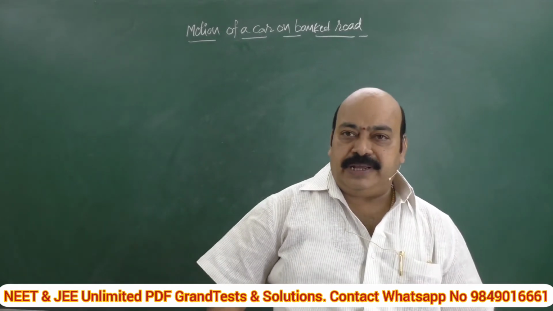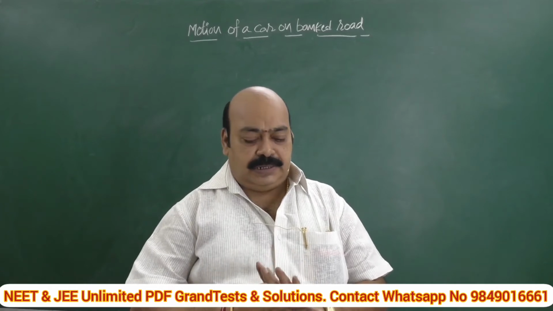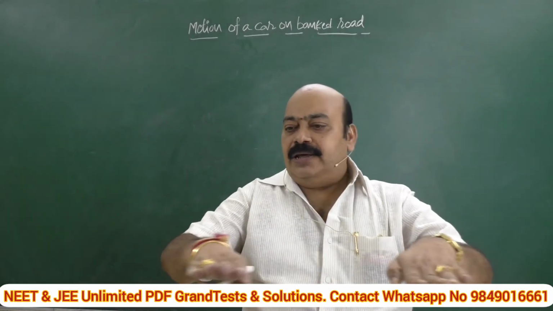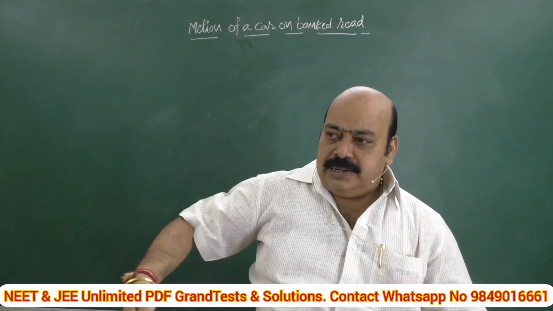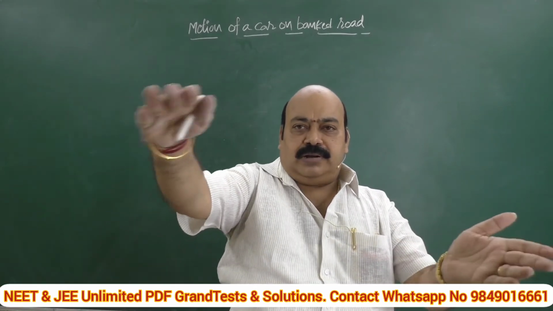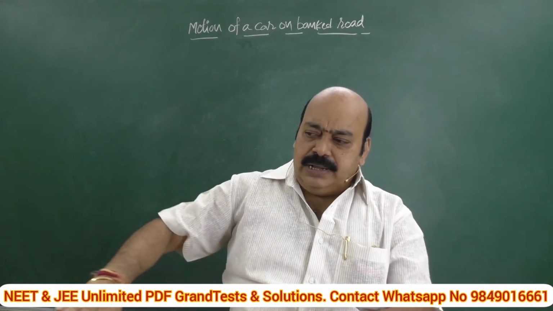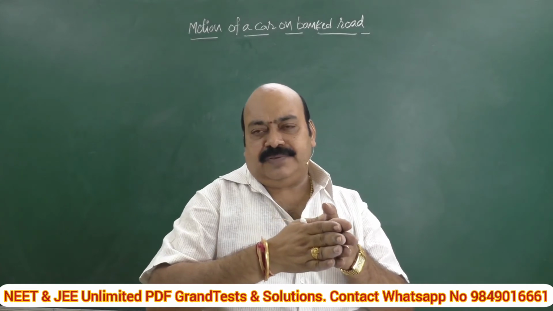First, let me explain what a banked road is. What is the difference between a banked road and an unbanked road? Generally, we find roads are horizontal, but at curved regions, whenever a road takes a circular curve, then we are turning on the circular path, which means the inner side of the wheels may suffer more pressure.